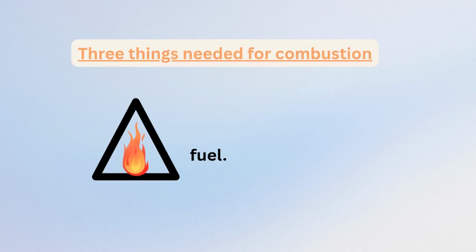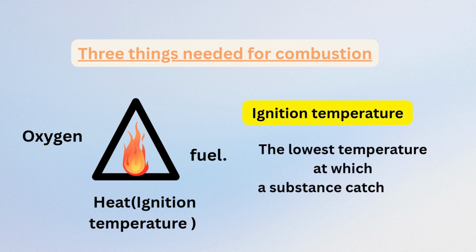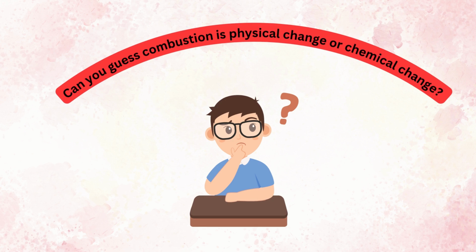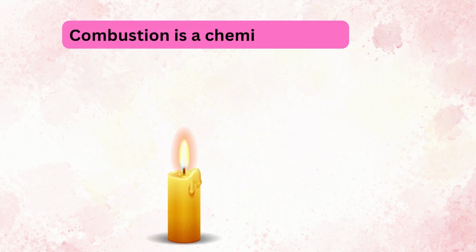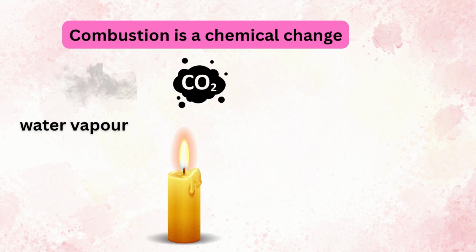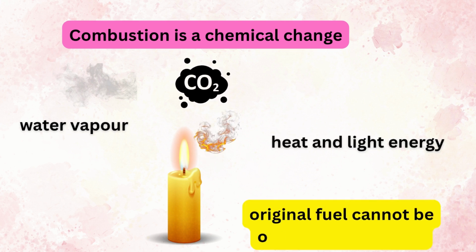Three things needed for combustion. First is fuel. Second is oxygen present in the air. Third is heat. Here, ignition temperature means the lowest temperature at which a substance catches fire. If any one of these is missing, combustion cannot occur. Can you guess combustion is physical change or chemical change? Combustion is a chemical change because new substances, such as carbon dioxide and water vapor, are formed. It also releases heat and light energy, and the original fuel cannot be obtained back easily.